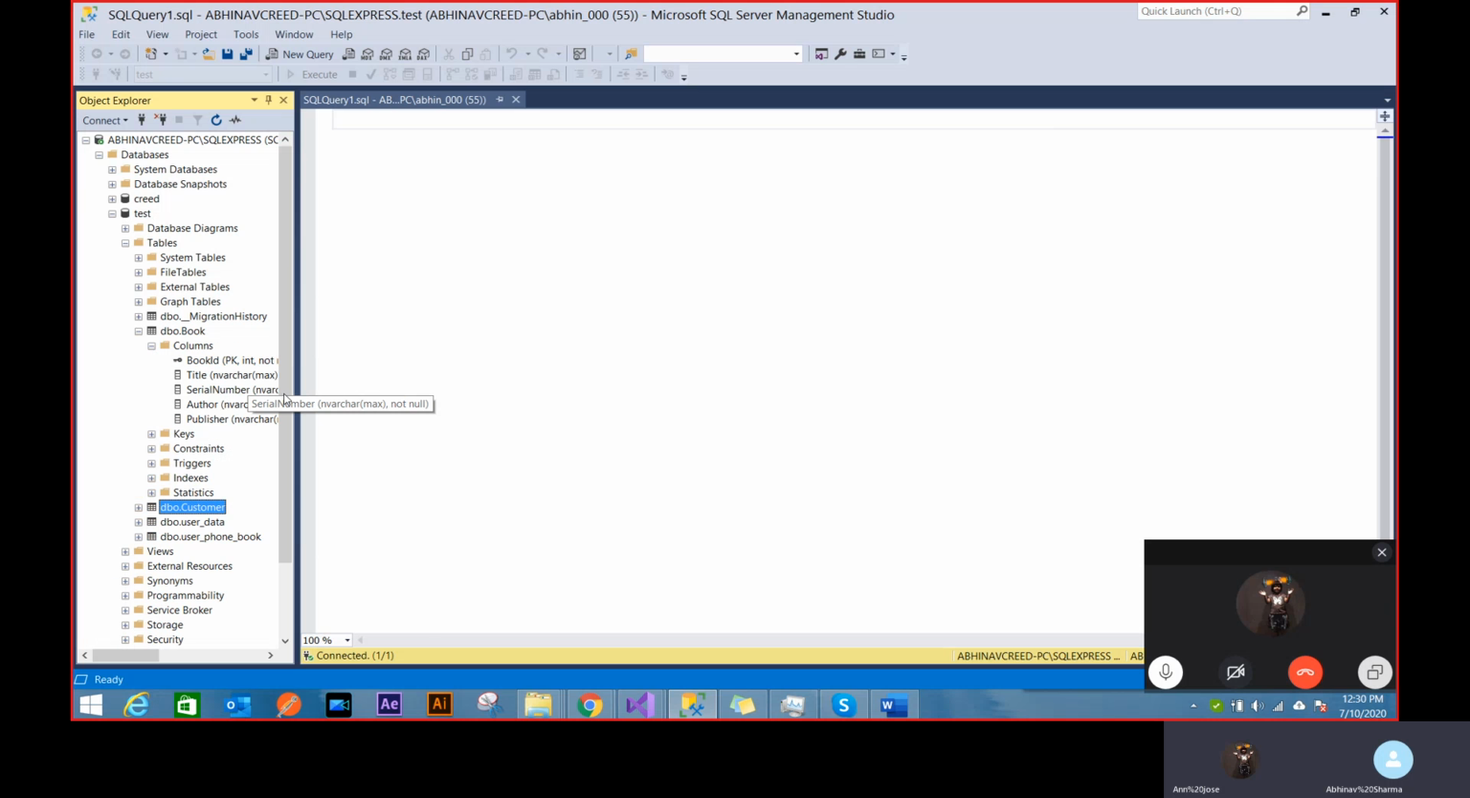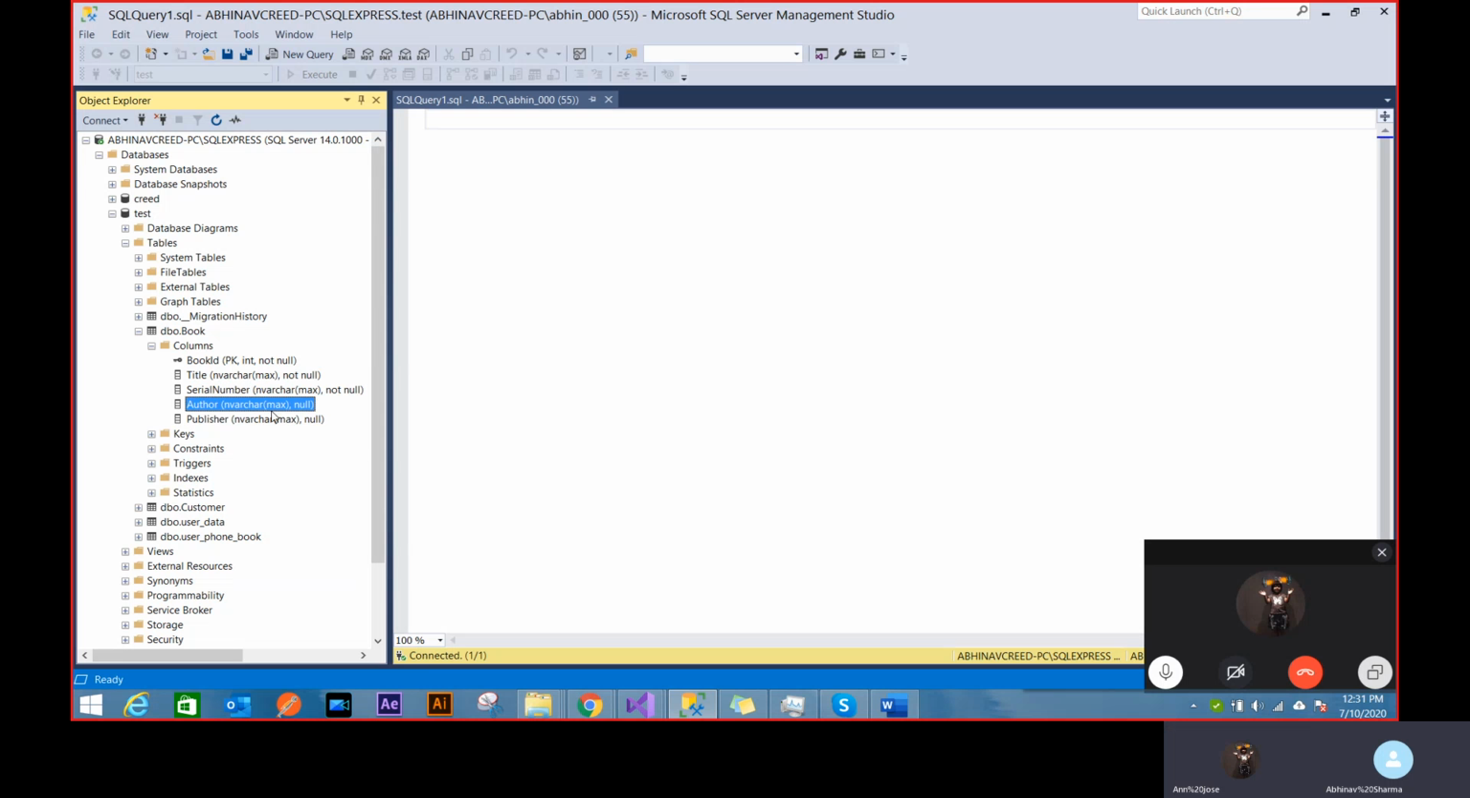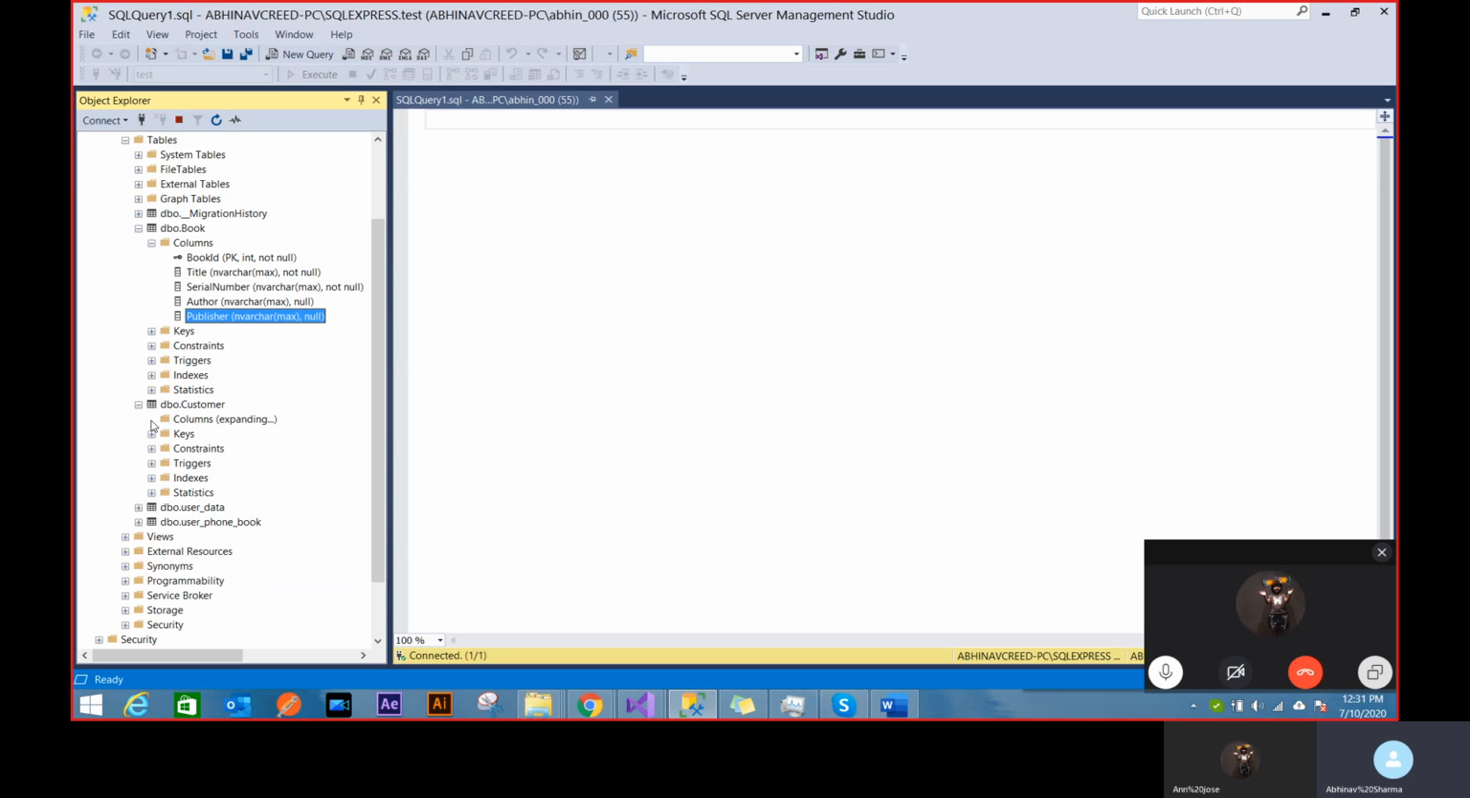In the columns, you can clearly see that book ID is auto incrementing, int not null primary key. Title is not null because I made it required. Serial number is not null, I made it required. And these others allow null. Similarly for the customer, customer ID is the primary key, name is not null, and all of the others are not null. The naming convention is exactly the same as the property. You can change that also using data annotations, to specify what to create as a column name.